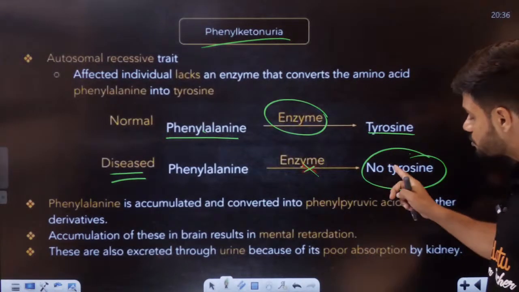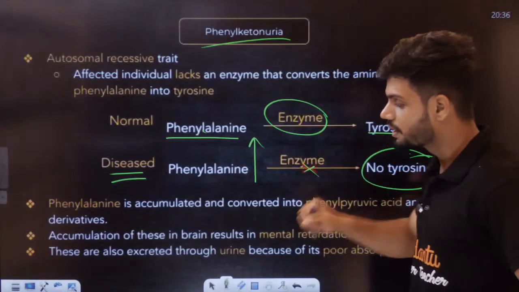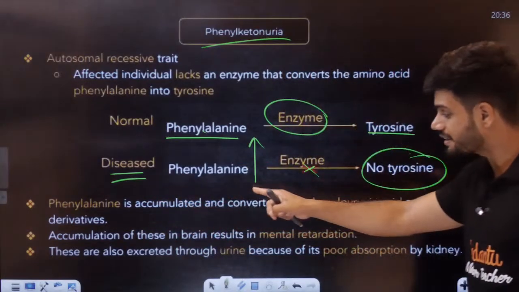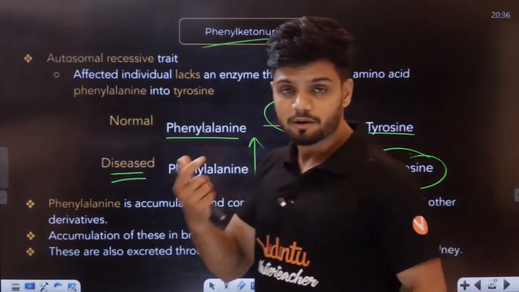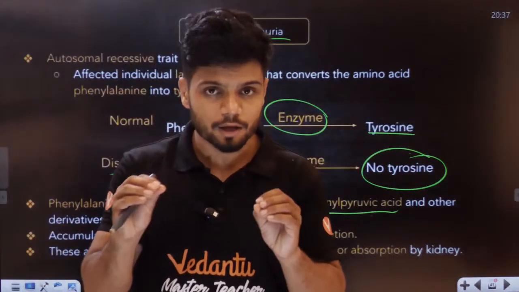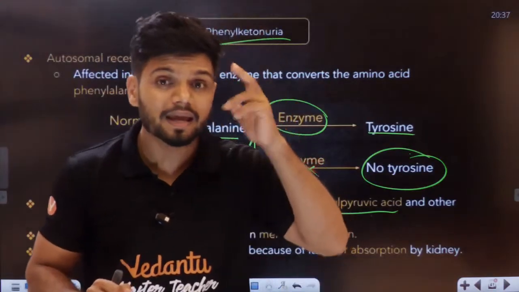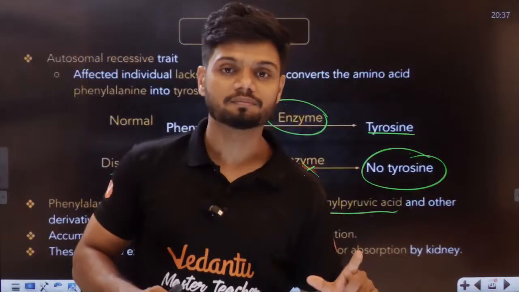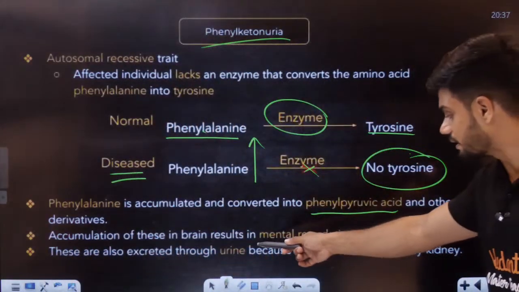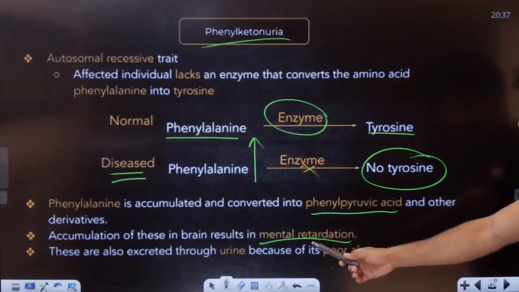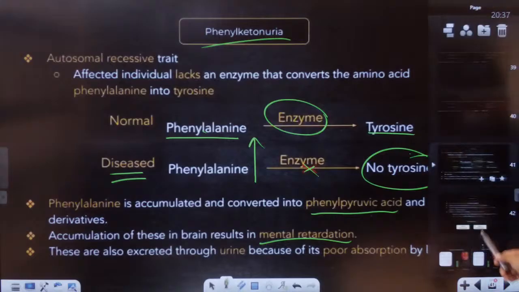So in disease condition, there is no tyrosine. Because there is no tyrosine, what happens? Phenylalanine concentration increases. Phenylalanine is accumulated and converted to phenylpyruvic acid. Again, very bad. This phenylpyruvic acid starts to accumulate in the joints, in the brain, or is released in urine. That is called phenylketonuria. Accumulation in the brain results in mental retardation, and accumulation through urine happens because of poor absorption by the kidney. That is what happens in the case of phenylketonuria, students.